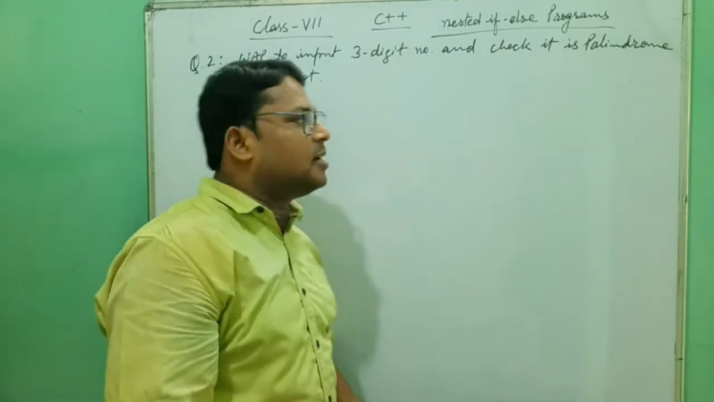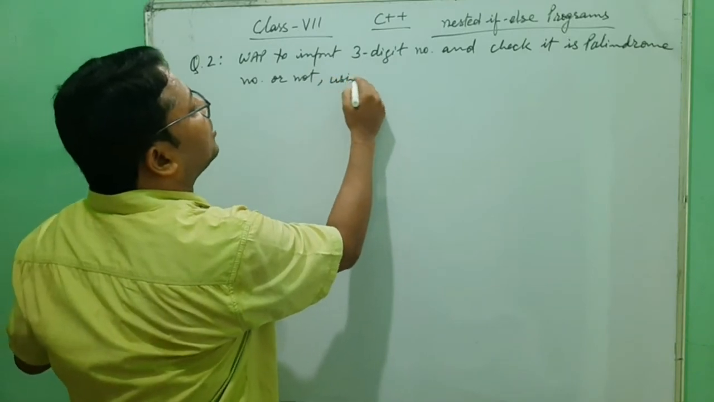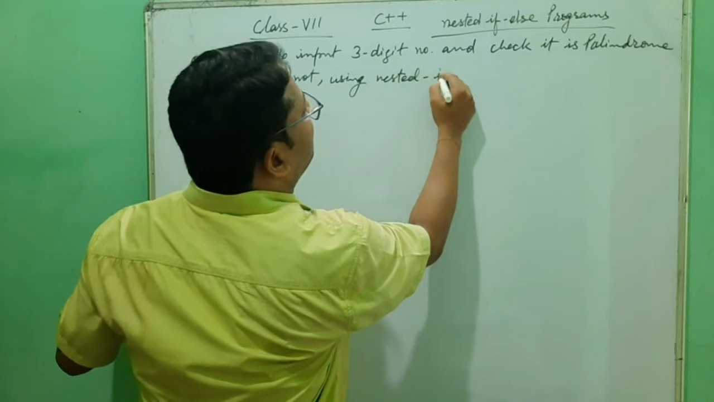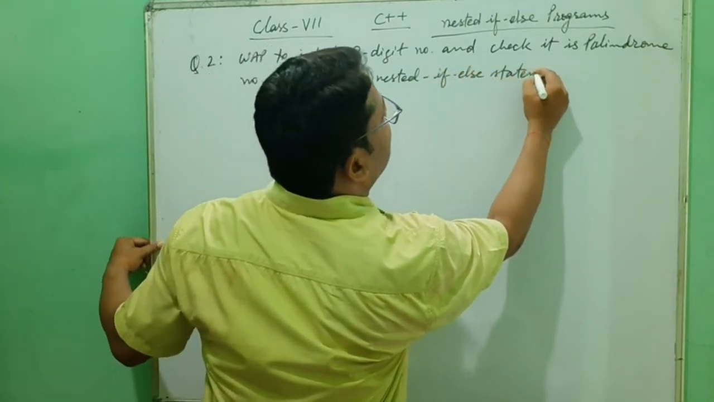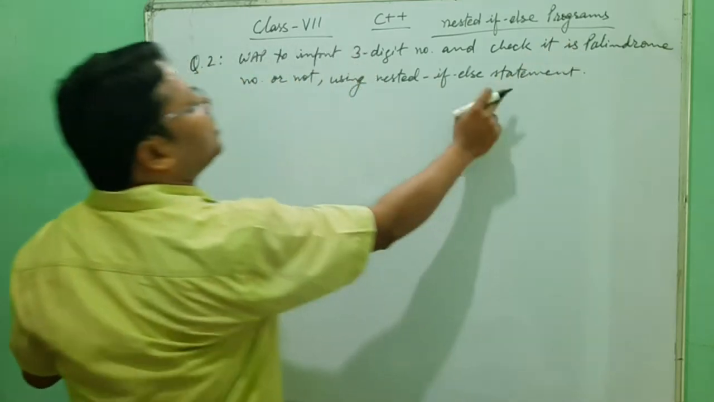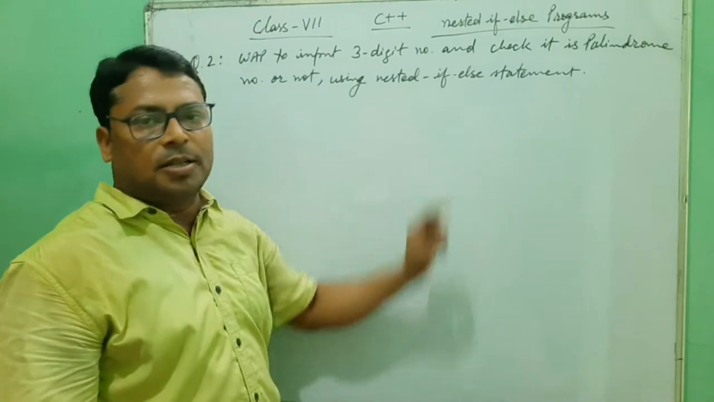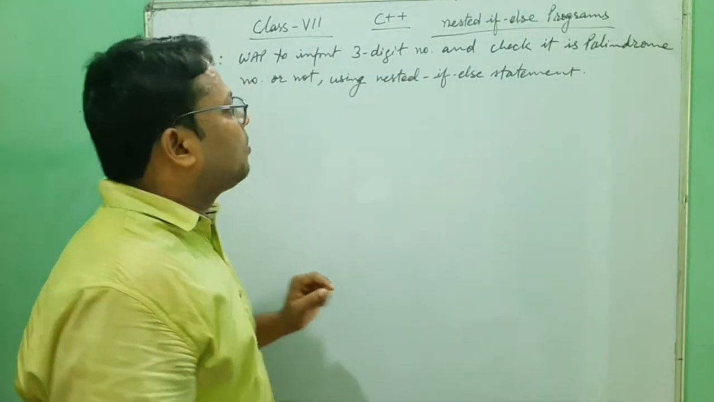Here the question is not saying to use validity of 3-digit, but you have to check that validity. And sometimes it is written here, comma, using nested if else statement. Sometimes a question like this states which type of control statement you have to use. Now here we have to input any 3-digit number and check it.